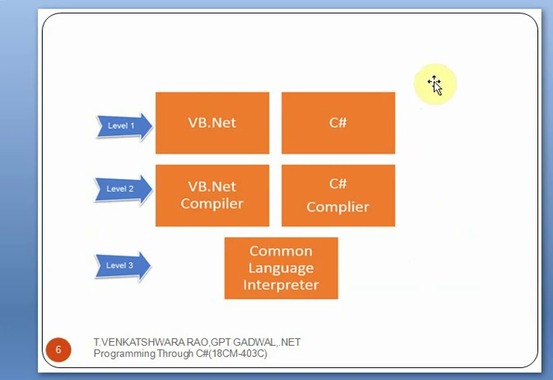And this is how the .NET framework will work. So in level 1, we use the different programming languages like Visual Basic, C Sharp, F Sharp, J Sharp, okay, and also JavaScript. Different types of programming languages will be used at level 1, and each and every programming language requires a compiler. So if it is VB, it requires a VB compiler. If it is C Sharp, it requires a C Sharp compiler. Okay, and then the code is converted into the native language by using this CLI, Common Language Interpreter.